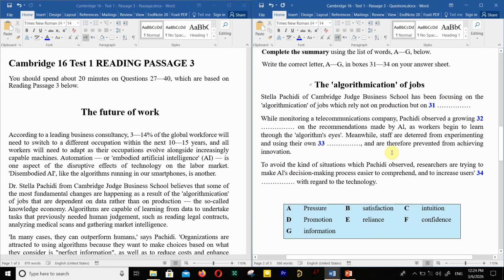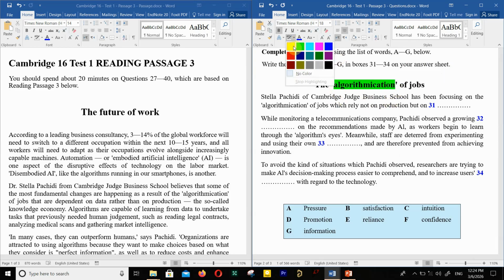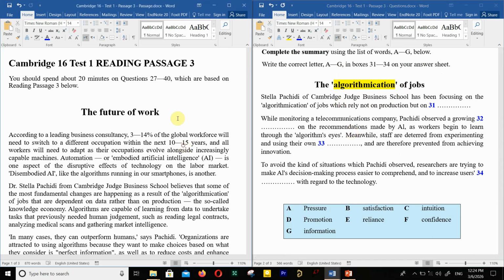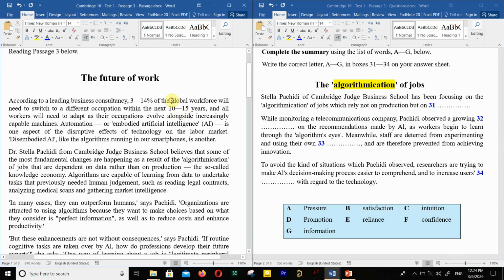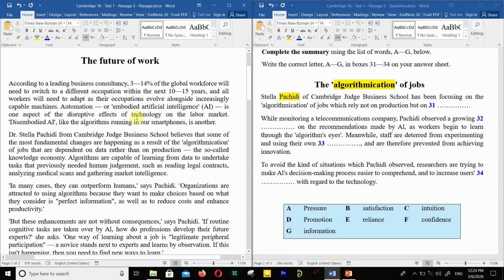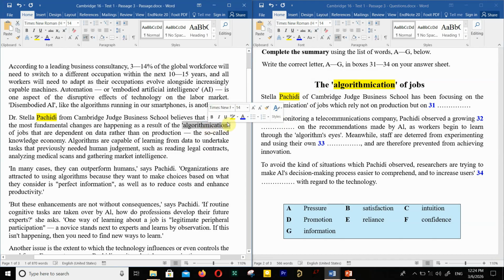So first of all, you had to go through the passage, find the keywords, the algorithmication of jobs. So this is the main keyword to look for in the passage. First, you had to find this, and then you're going to find Stella Pashidi. Here is Pashidi, and here is algorithmication. So probably we're gonna find the answer for the first question in here.